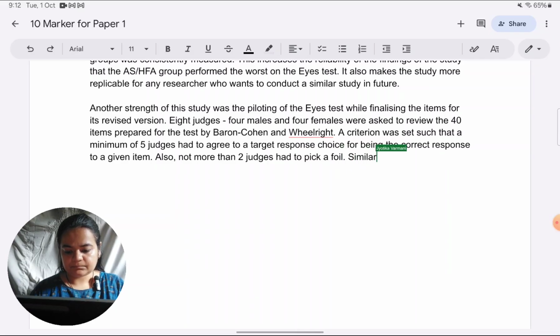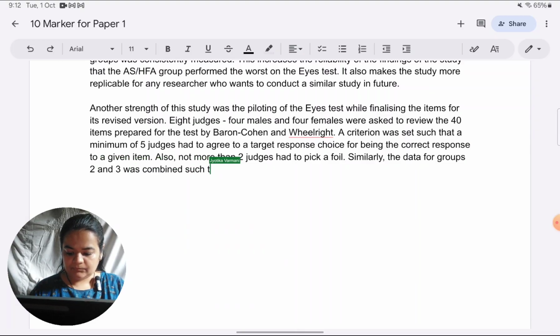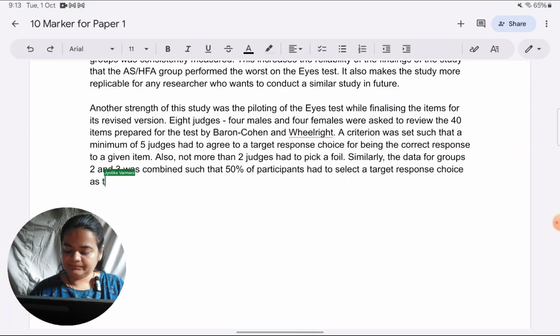Similarly, the data for groups 2 and 3 was combined such that 50% of participants had to select a target response choice as the correct response, and not more than 25% had to select a foil.